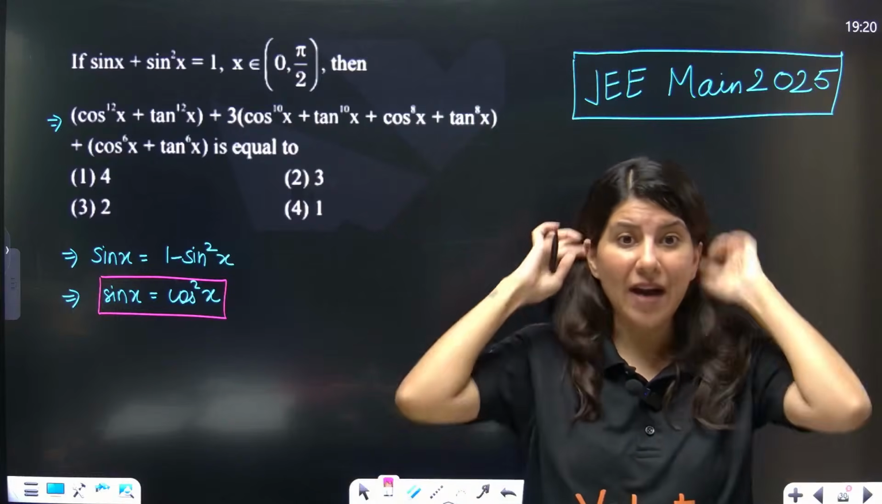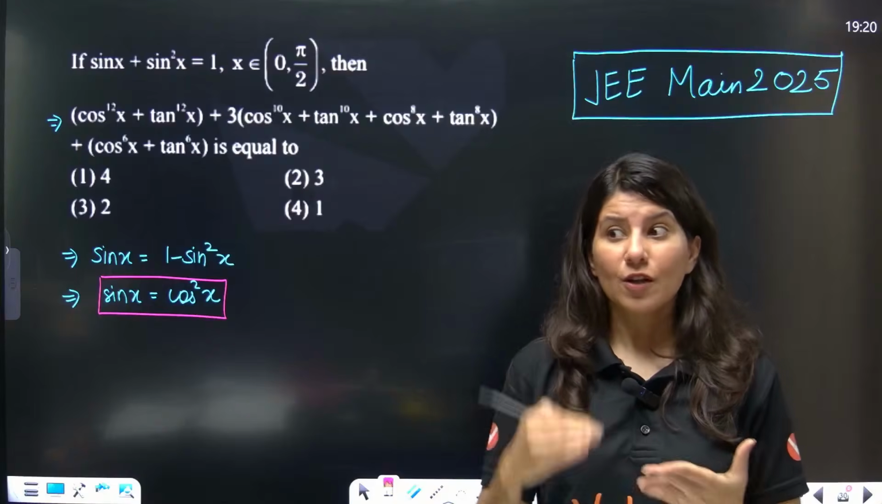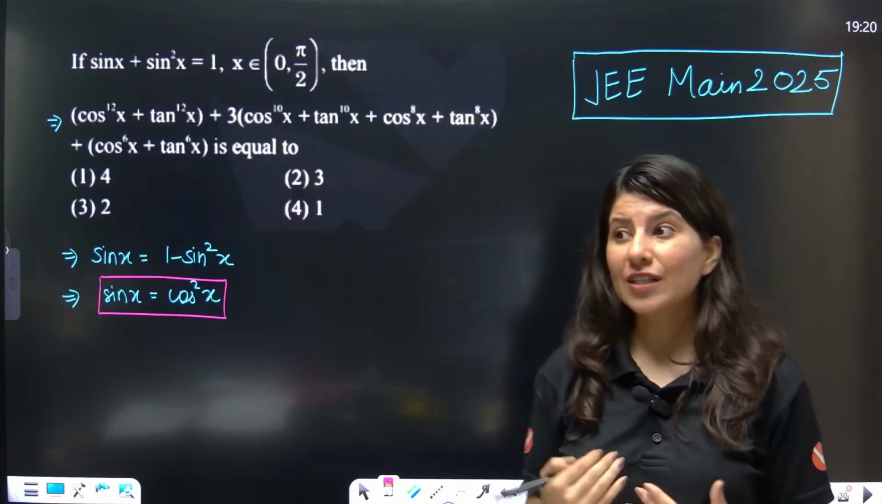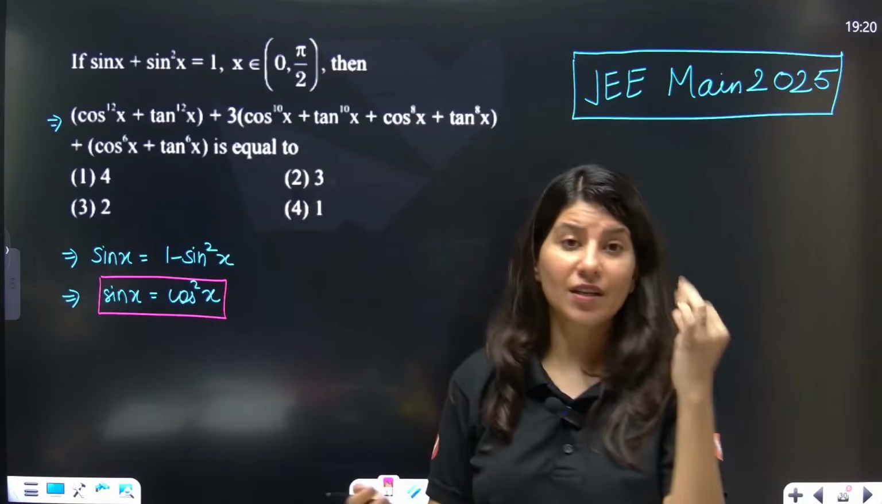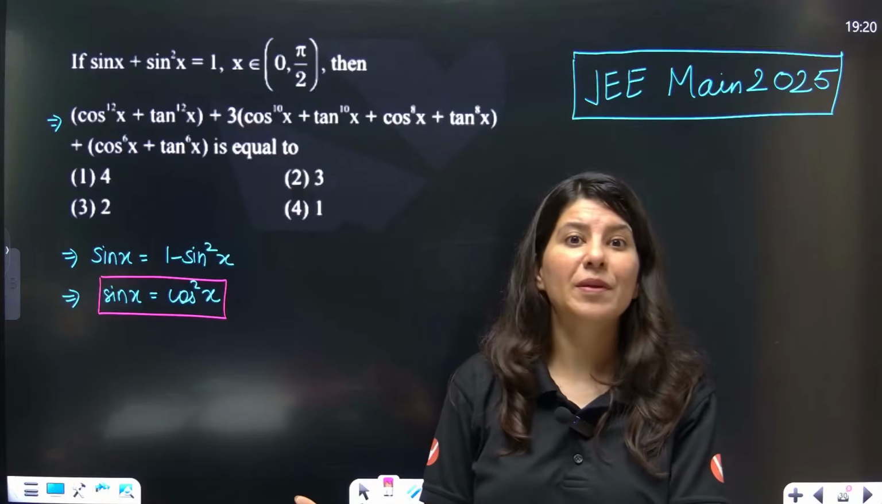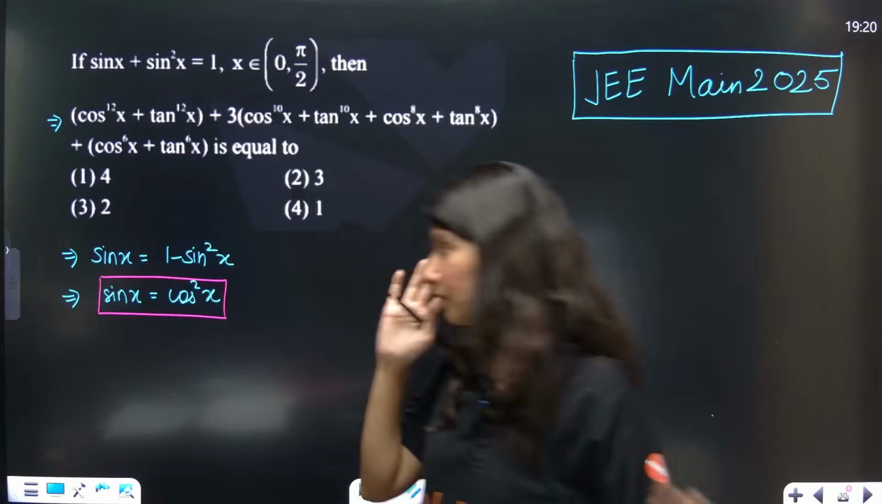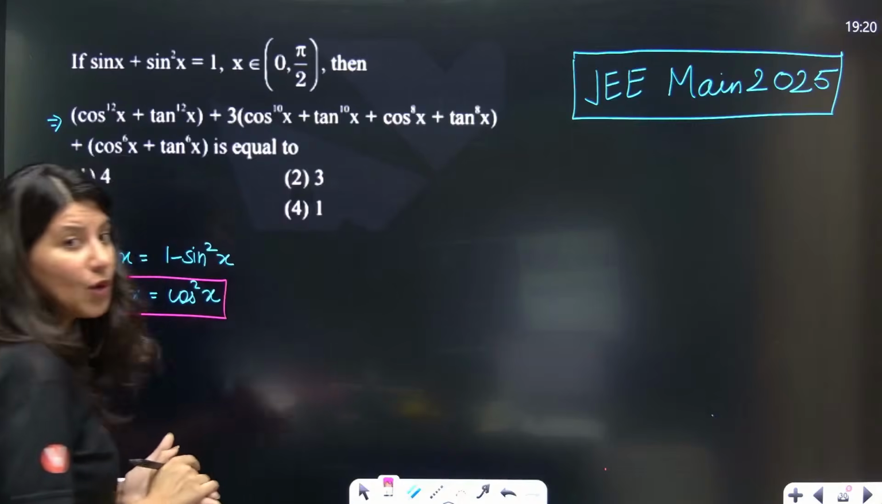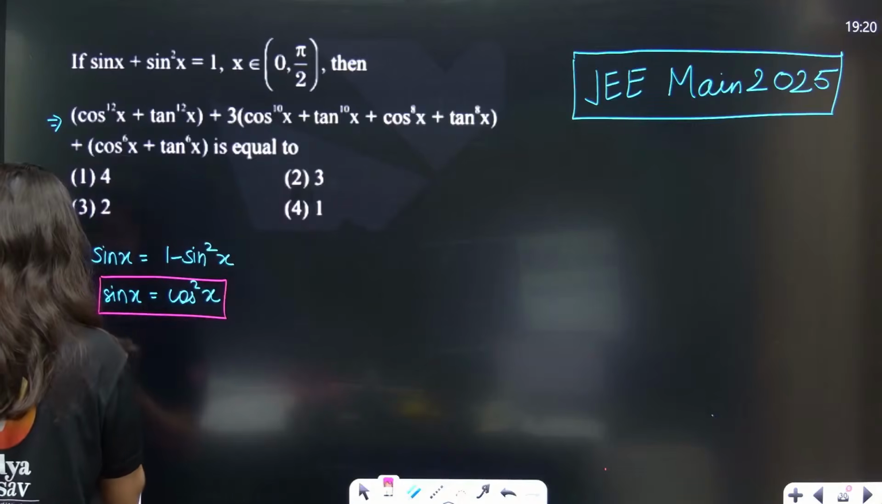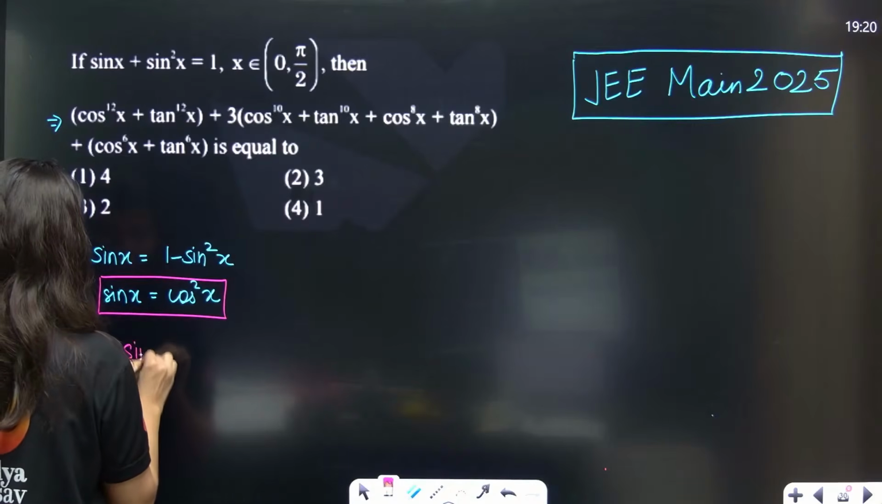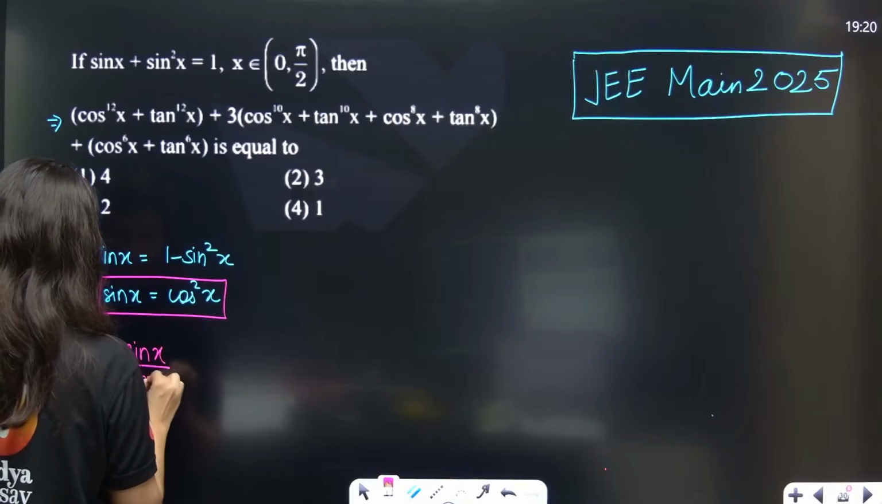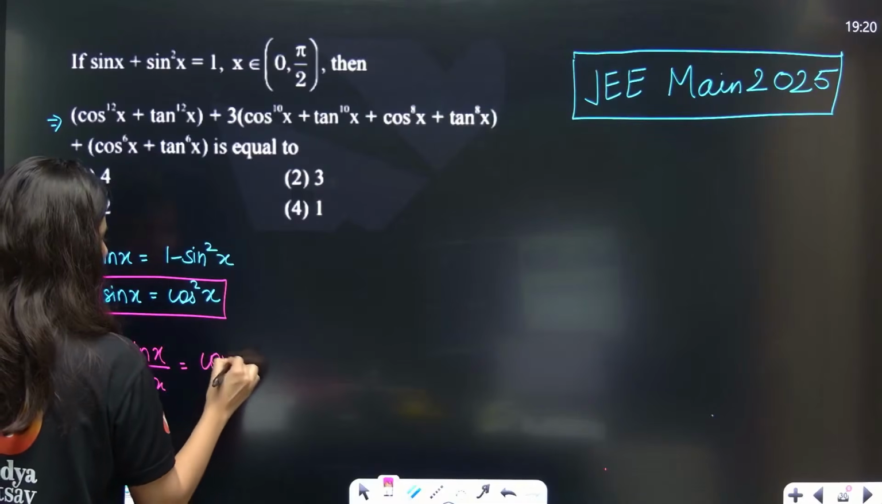Right? The powers are scary. So you are looking for such things in which if you can reduce the power, then it will be a win-win situation for you. So sin x is equal to cos square x. That is one thing. Now one more thing. Can I just write it as sin x upon cos x is equal to cos x? That is also one thing.